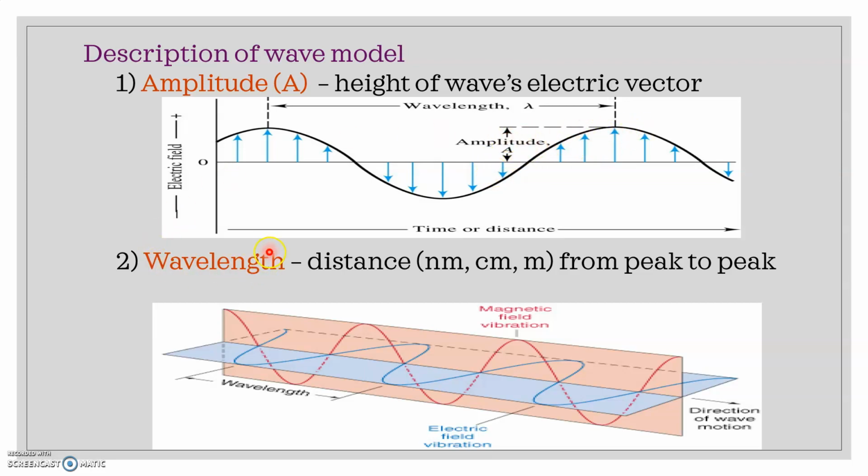Second is wavelength. Now wavelength means what? It is the distance between two successive maxima of an electromagnetic wave. This here and here, these two successive maxima in an electromagnetic wave, is known as wavelength, and it can be measured in nanometers, centimeters and meters from peak to peak.